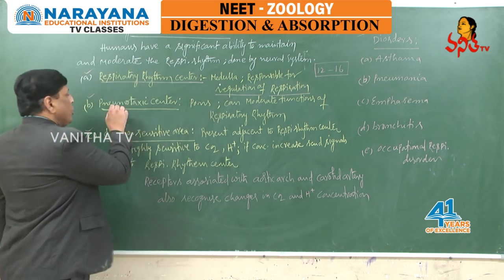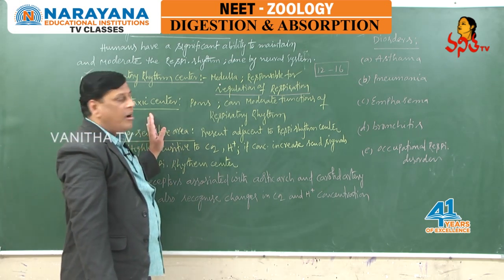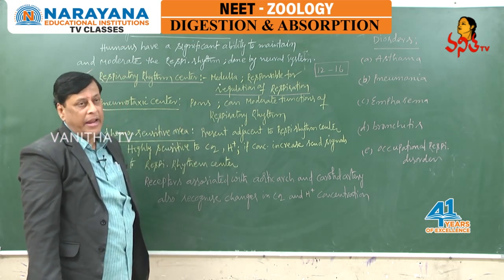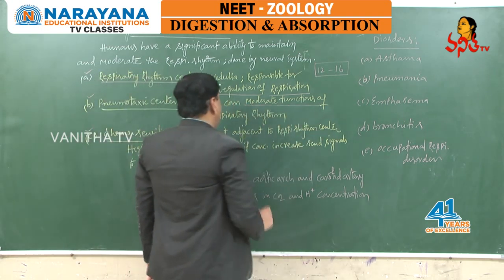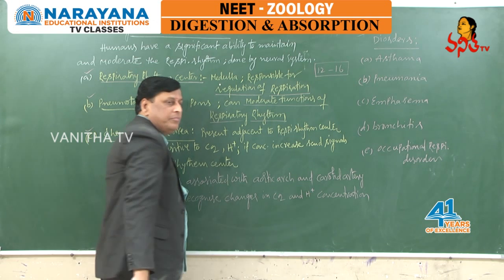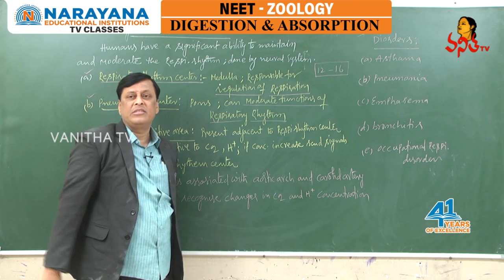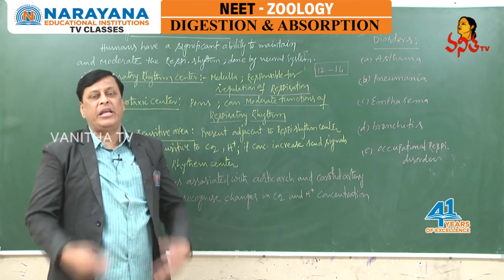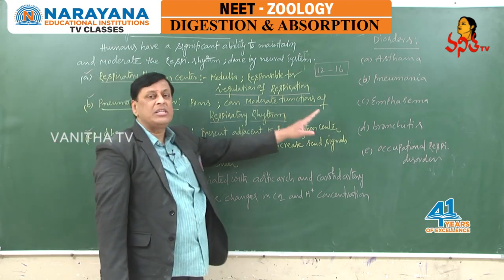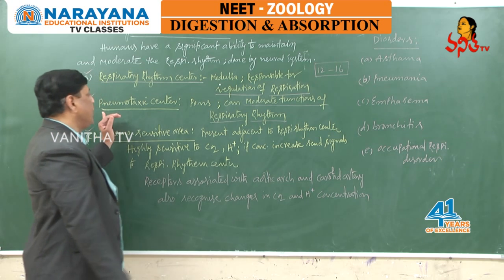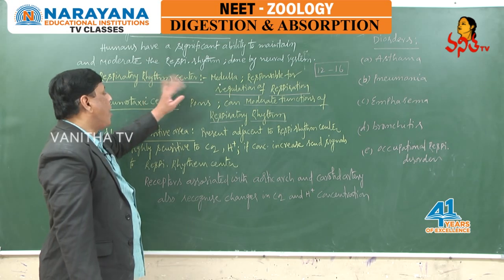The second one is the pneumotaxic center. The pneumotaxic center is present on the pons varolii in the brain. This always moderates the functions of respiratory rhythm according to the requirement. Some deep breathing, deep inspiration, deep expiration, depending upon the requirement. Such moderate functions are regulated by the pneumotaxic center, which is located on the pons varolii.